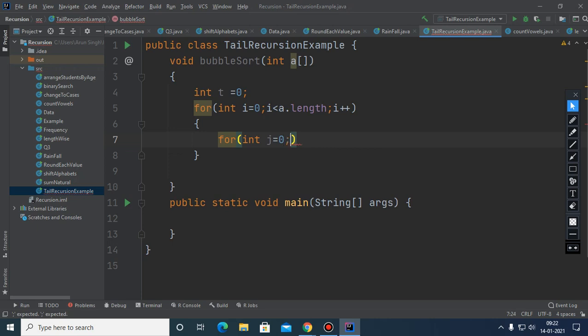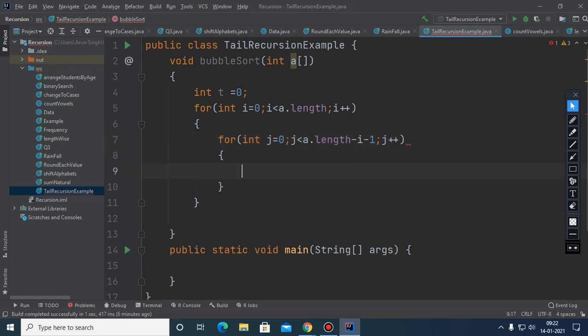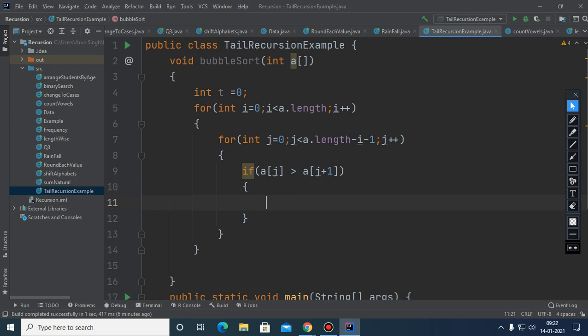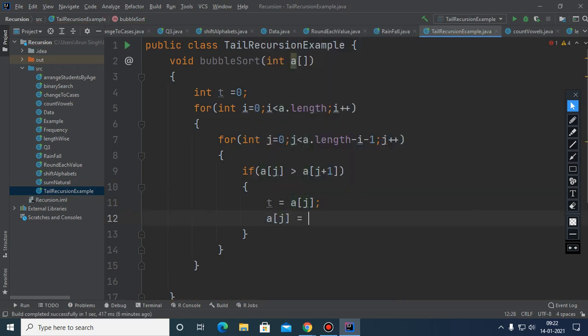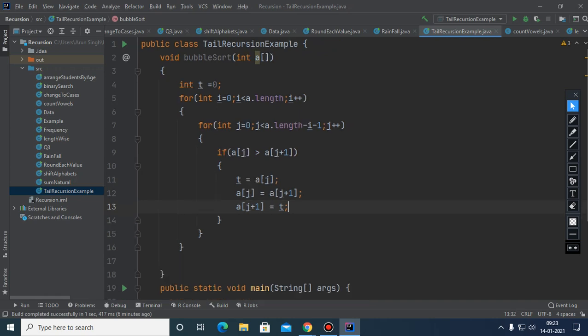You all know that this is the basic concept of bubble sorting, and here we compare the adjacent elements like this. Yes, right. You all agree? Yes, sir.